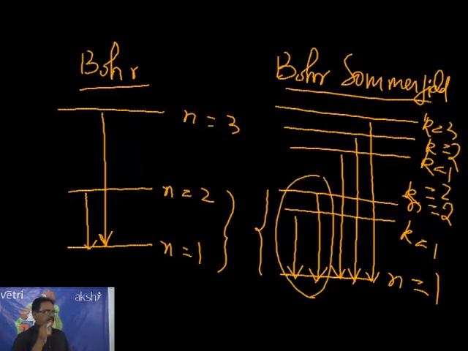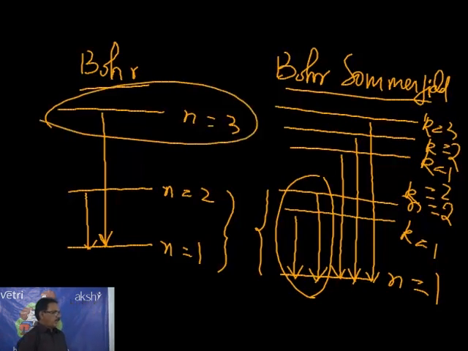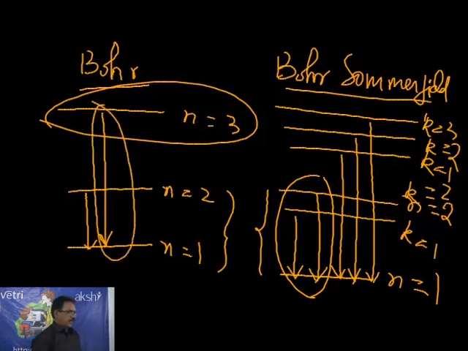So there is a main n equal to 1 Bohr shell. In the case of Bohr-Sommerfeld, the k we will call a subshell. So k1 we will call a subshell. Then if you go to n equal to 3, in the case of Bohr there is again only one line, n3 to n1. So, a line spectrum.